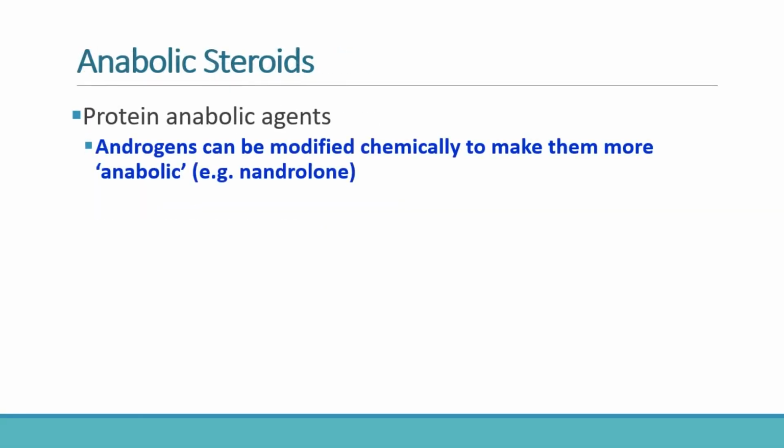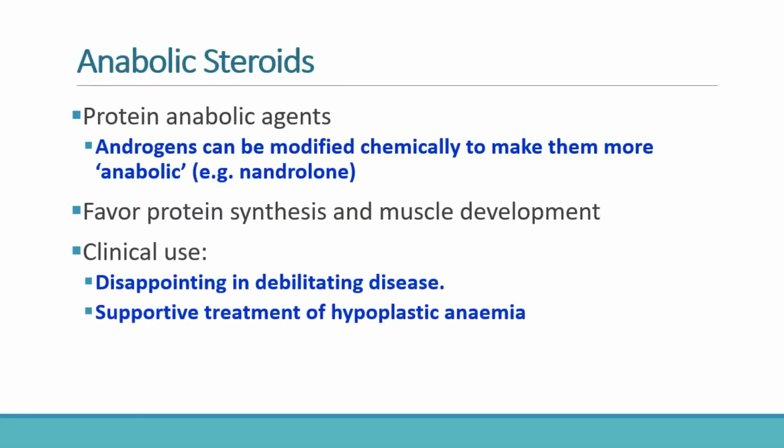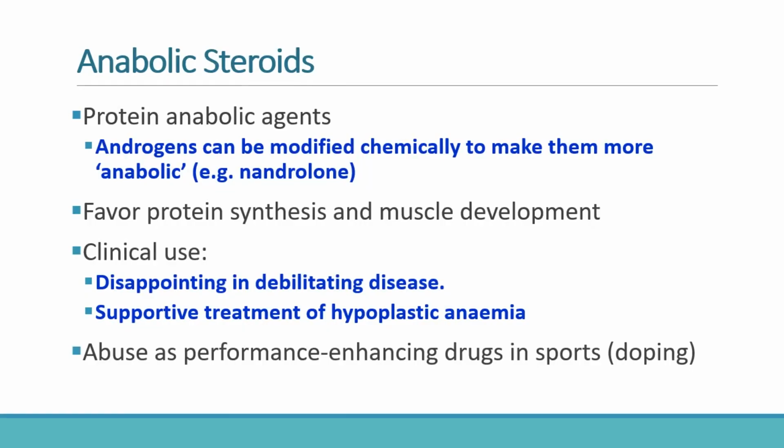Anabolic steroids are chemically modified androgenic compounds designed to maximize anabolic effects such as protein synthesis and muscle growth. These drugs promote nitrogen retention and skeletal muscle development. Historically, they were explored in debilitating diseases and cachexia, but clinical benefits were often disappointing. Some anabolic steroids may still be used in selected cases such as hypoplastic anemia because they stimulate erythropoiesis. However, the major modern issue is abuse in sports and bodybuilding. Athletes misuse anabolic steroids to increase muscle mass and performance.